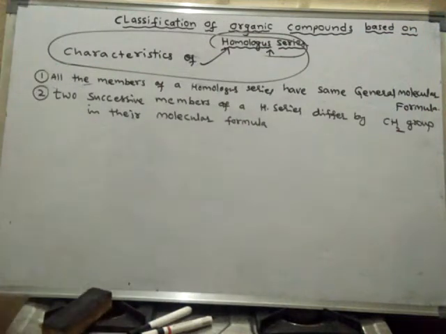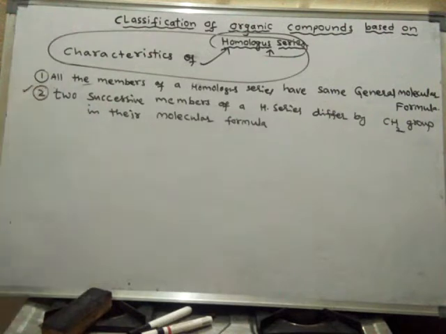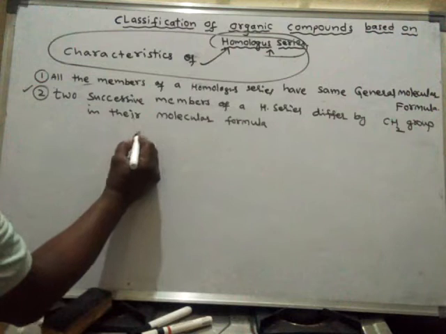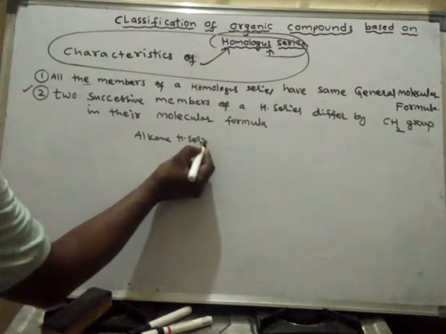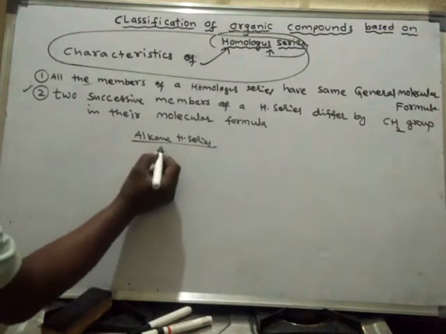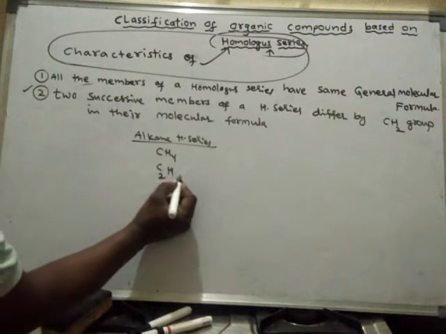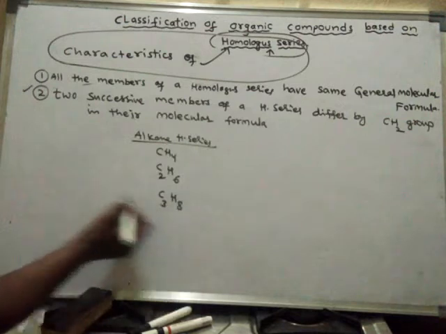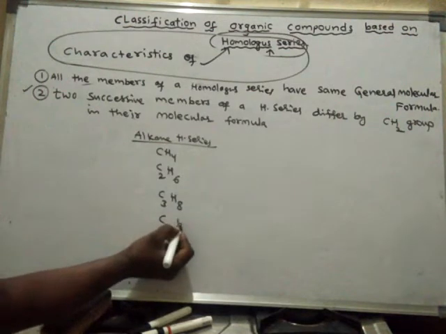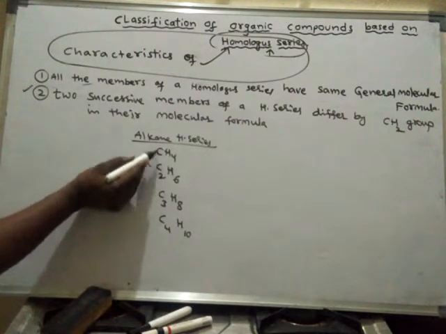Again we will write a homologous series and check this point. For example, take the alkane homologous series. So what are the members? CH4, C2H6, C3H8, C4H10. See, these two are successive members.